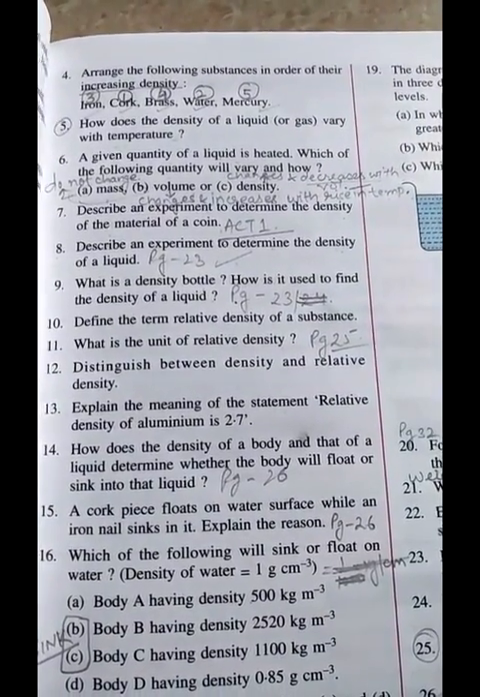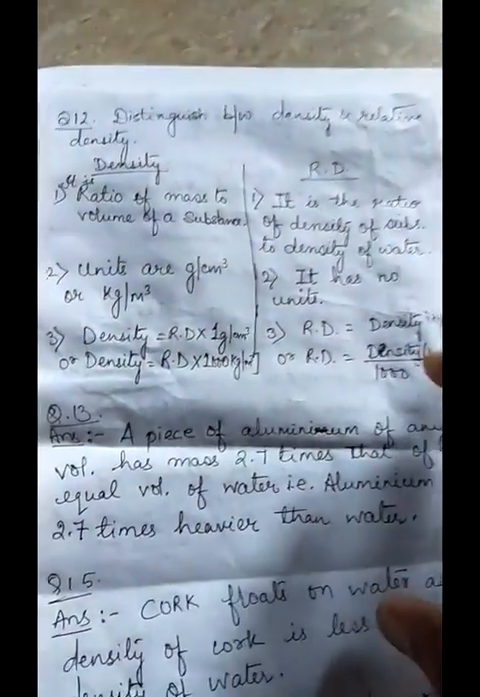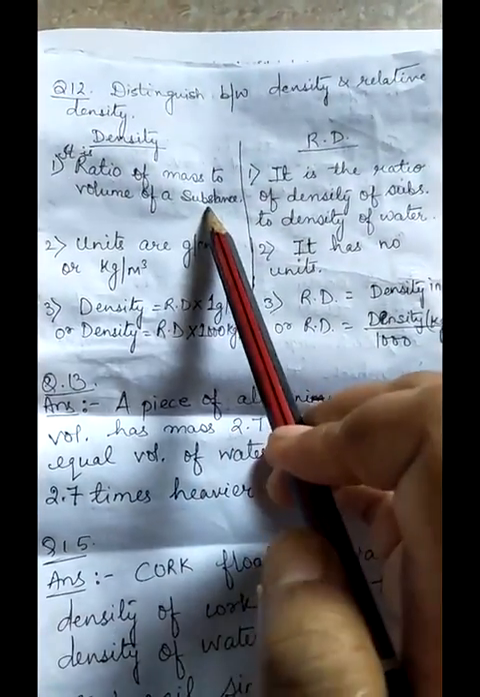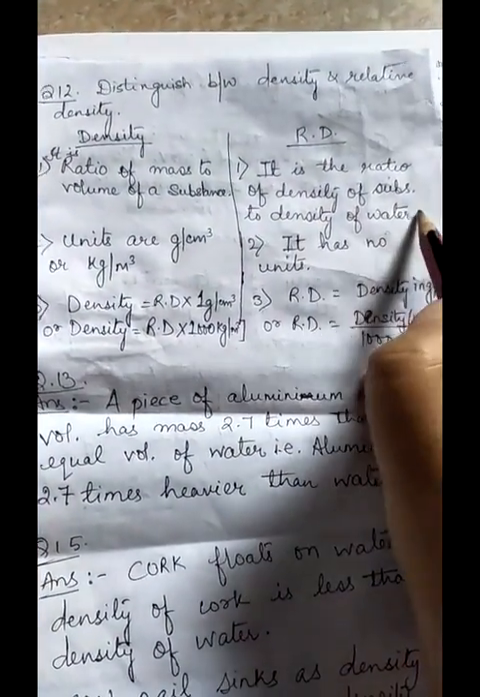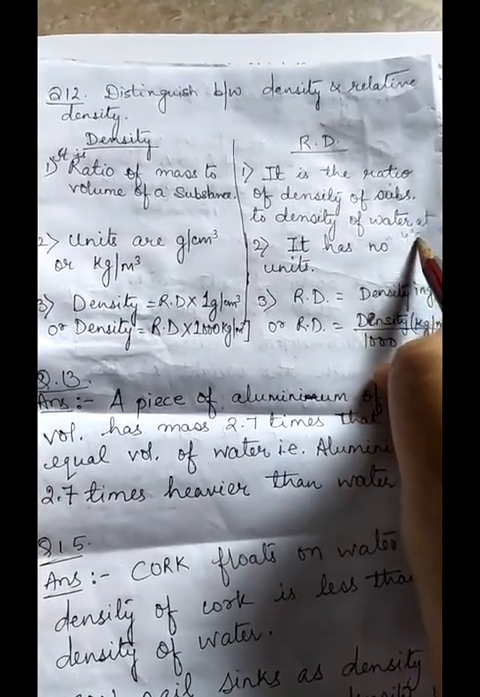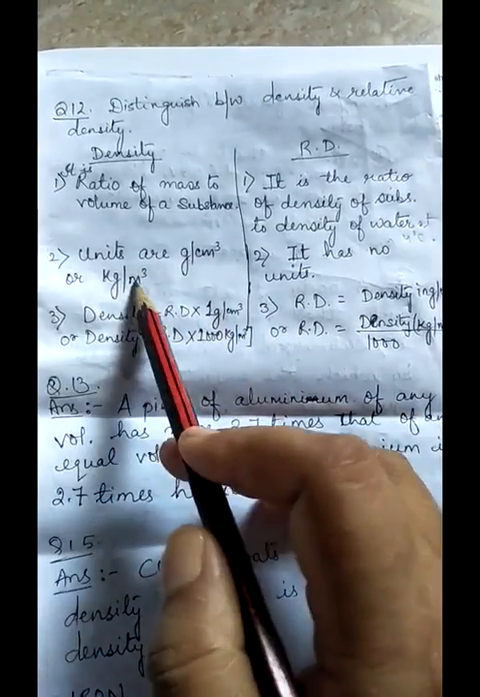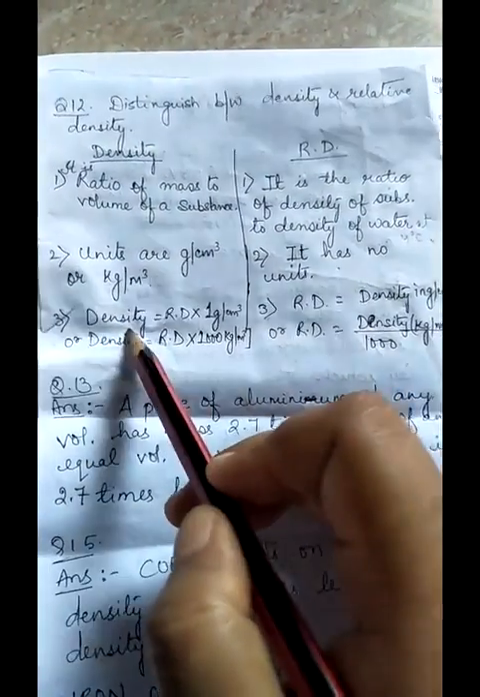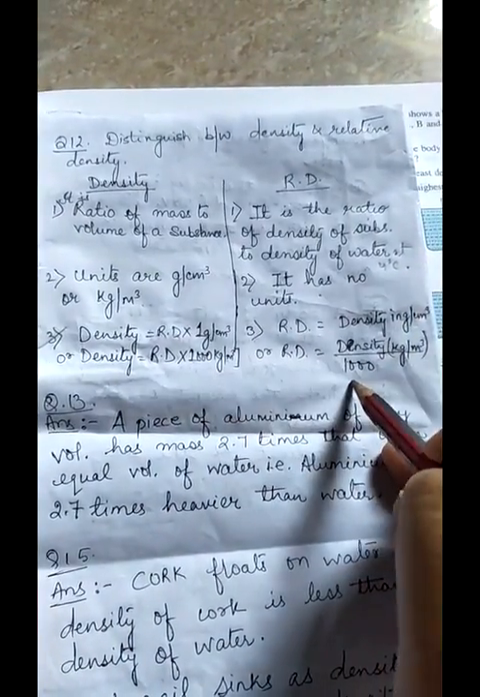Question number 12. What is the distinction between density and relative density? So for that we will make a column like this. Density is the ratio of mass to volume of a substance, and relative density is the ratio of density of a substance to that of density of water at 4 degrees Celsius. The units are gram per centimeter cube or kg per meter cube. Relative density has no units, and the relationship between density and relative density you can write like this.